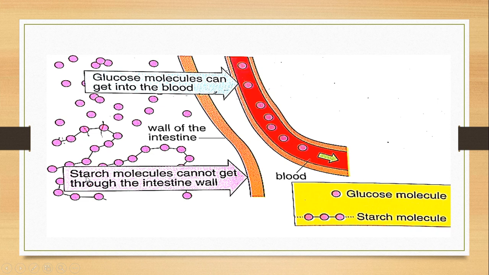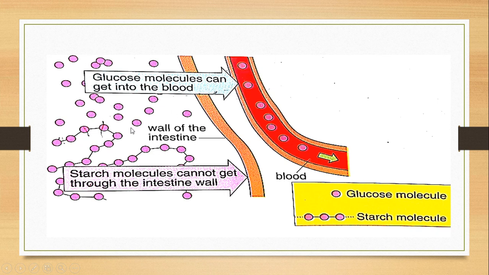These are large starch molecules, and they cannot dissolve through the intestinal wall or through the walls of our cells into the blood. So they first need to be converted into very small molecules. These are large molecules and these are small molecules.